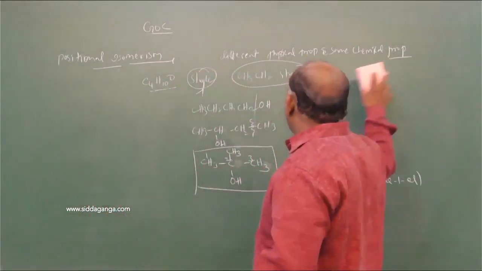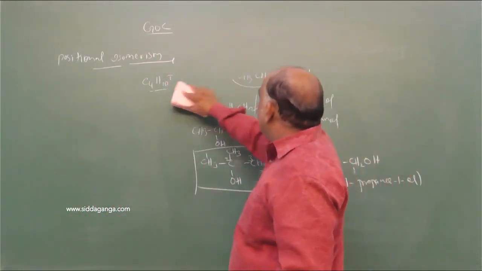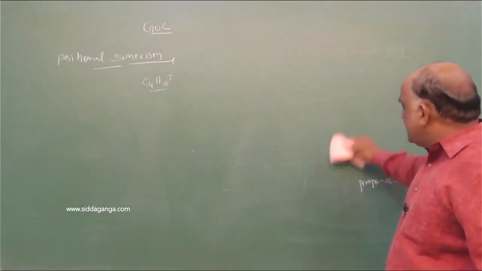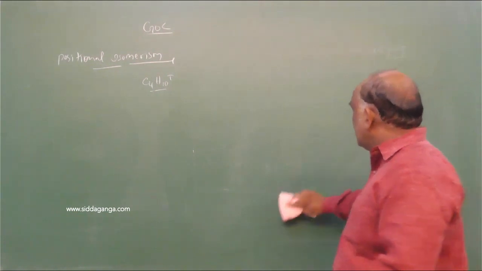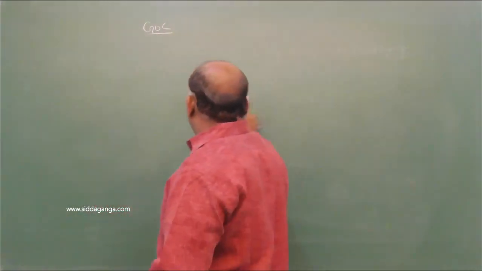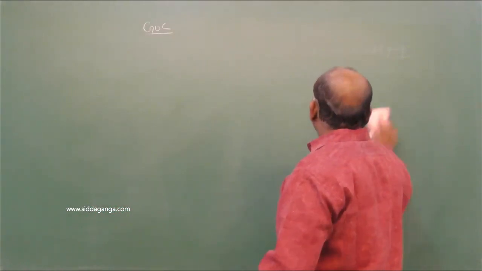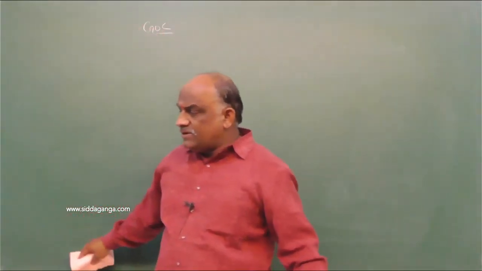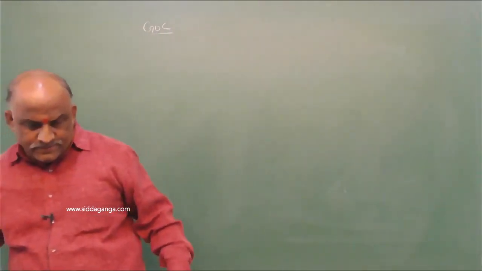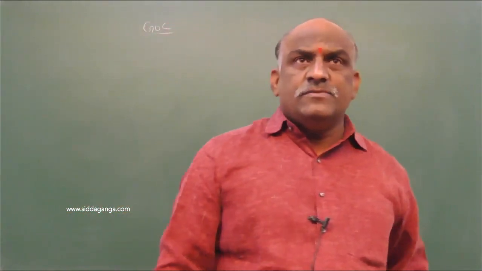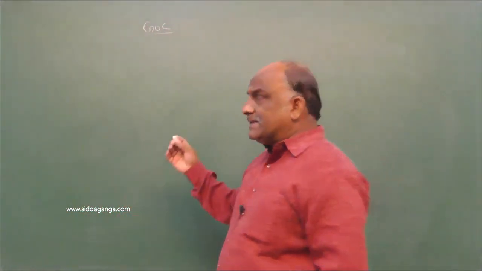And next, the third one is very important, that is functional group isomerism, followed by metamerism and tautomerism. Tautomerism is very important. We expect a question from tautomerism. What are the conditions? How to find if the given compound exhibits tautomerism or not? What are the rules and regulations? We should discuss tautomerism in detail because we expect one question from that.